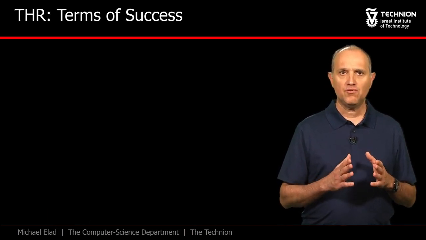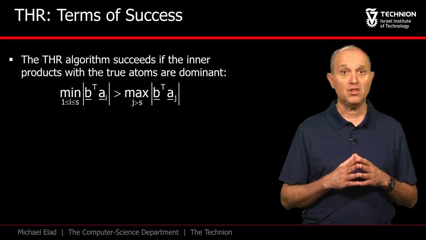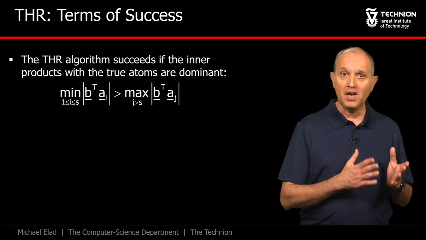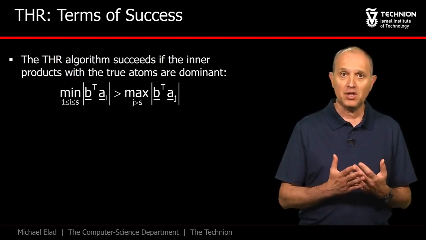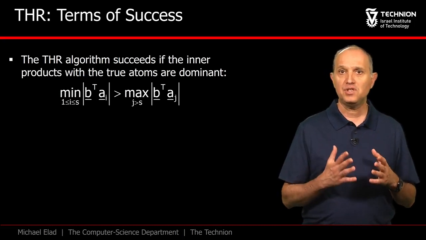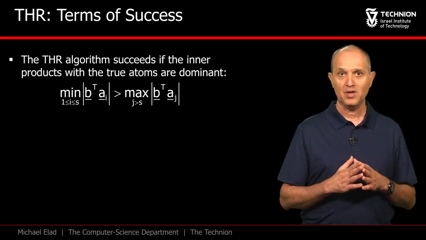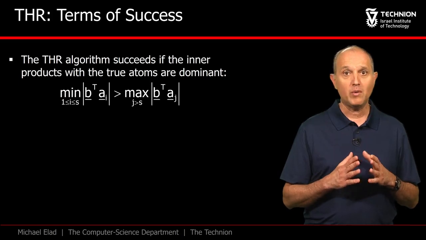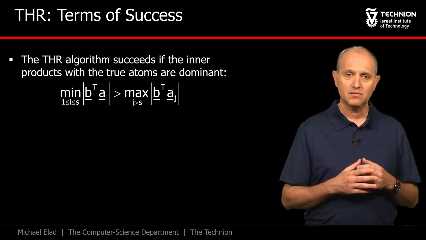What is the condition for the thresholding algorithm to be successful? Well, the same condition we have posed in the noiseless case applies here just as well. We should require that the minimal inner product of b with the atoms within the support is larger than the maximal inner product with atoms outside of the support. If this condition is met, then the thresholding algorithm recovers the exact x0 support. Note that this is substantially different from what we have done in the basis pursuit, where we were satisfied with a stability statement without any claim about the support recovery.